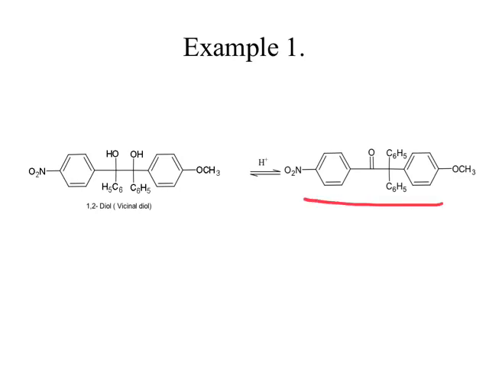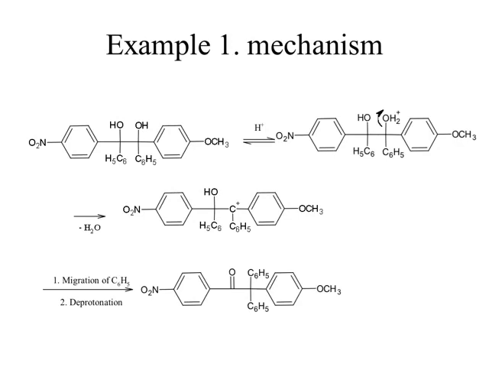I will explain the mechanism in the next slide. So here what is happening? This hydroxyl group will abstract the proton, leading to formation of an oxonium ion, followed by dehydration to generate this carbocation. This carbocation is more stable because of the electron donating effect of this methoxy group, which will keep on donating electrons to this positively charged carbon atom, thereby stabilizing it. If there would have been positive charge on this carbon atom, then there is the electron withdrawing nitro group, so that carbocation will be less stable due to the electron withdrawing effect of this group. Okay, so here this carbocation is preferably obtained.